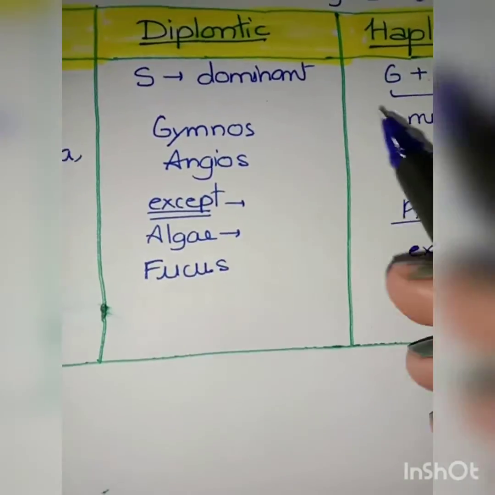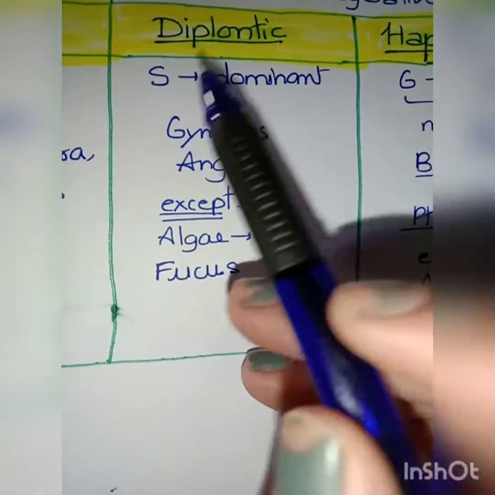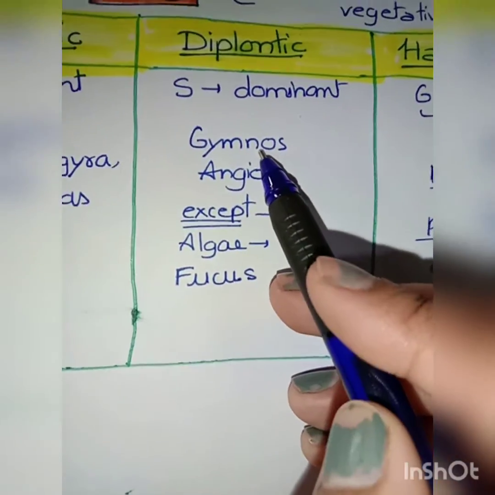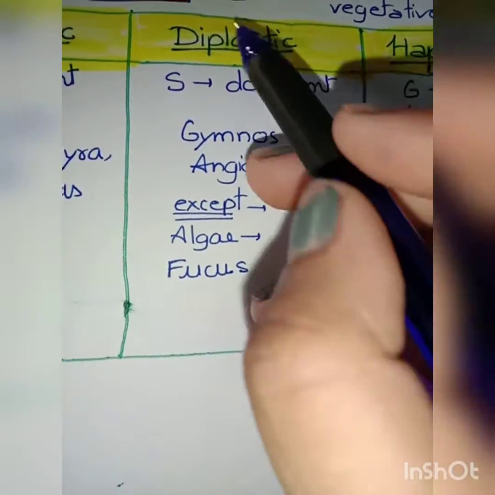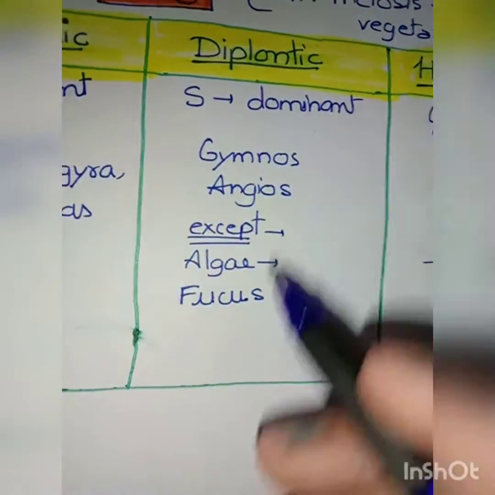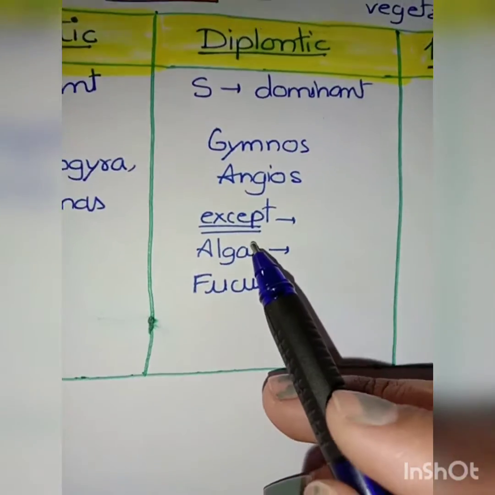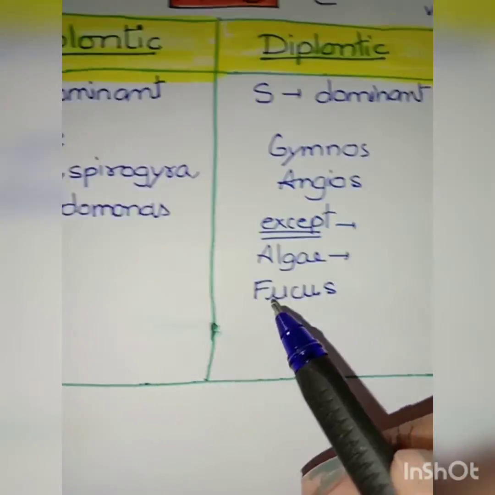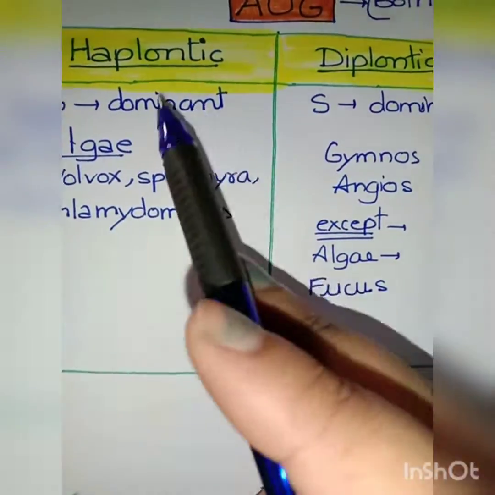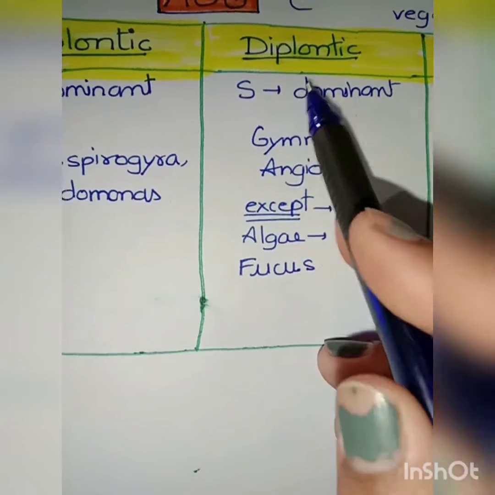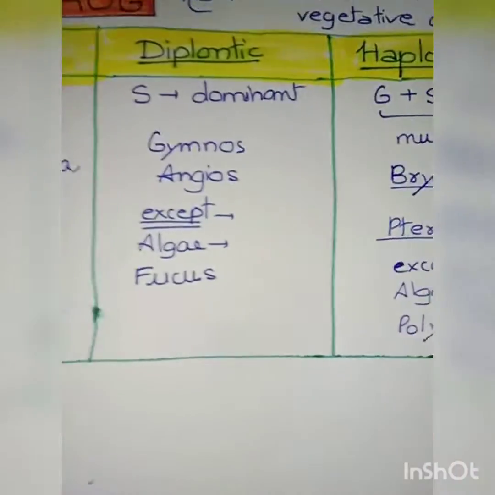And in case of diplontic life cycle, the sporophyte is dominant. Okay, it is shown by the gymnosperms and angiosperms. Same condition here also, diplontic related to diploid. Hence, sporophyte is dominant. Okay, and there are exceptions to it. Right? We studied that algae show the haplontic life cycle, but Fucus is the only algae that shows diplontic life cycle. That is an exception.